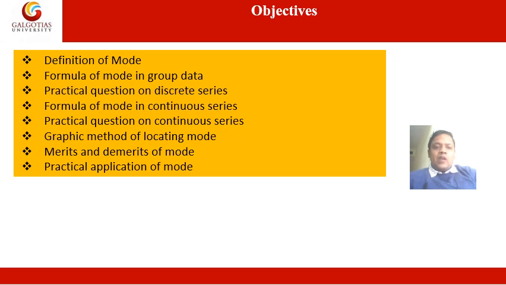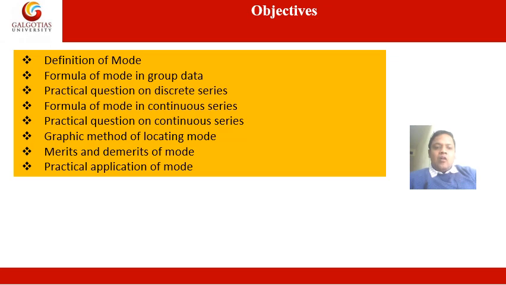We cannot find the value of mode in the case of ungrouped data, because in an individual series no values are repeated. If values are repeated, then it comes under grouped data. So in the case of ungrouped data, we cannot find the mode. Then we will do a practical question on the discrete series, then the formula of mode in the continuous series, then a practical question on the continuous series.